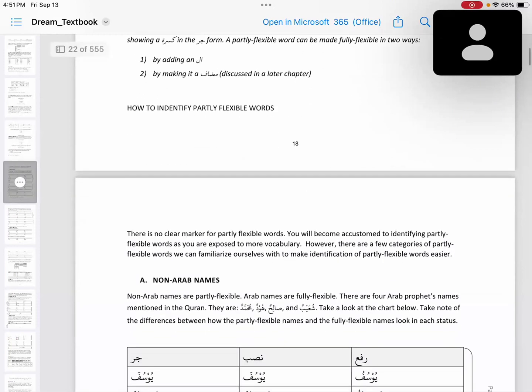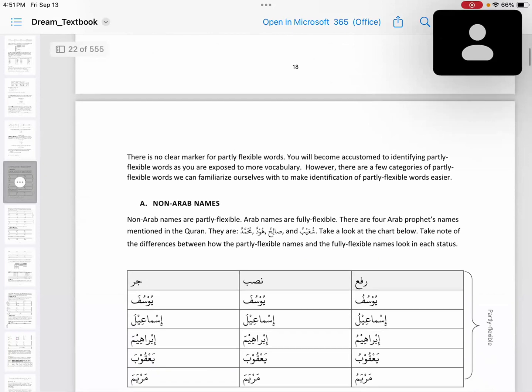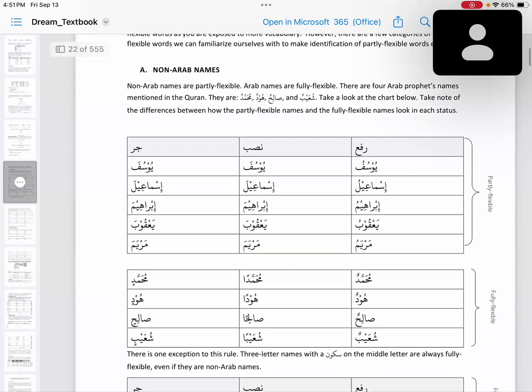So how do we identify partly flexible words? There are no clear markers for partly flexible words. You will become accustomed to identifying them as you are exposed to more vocabulary. However, there are a few categories of partly flexible words we can familiarize ourselves with to make identification easier. Non-Arab names.